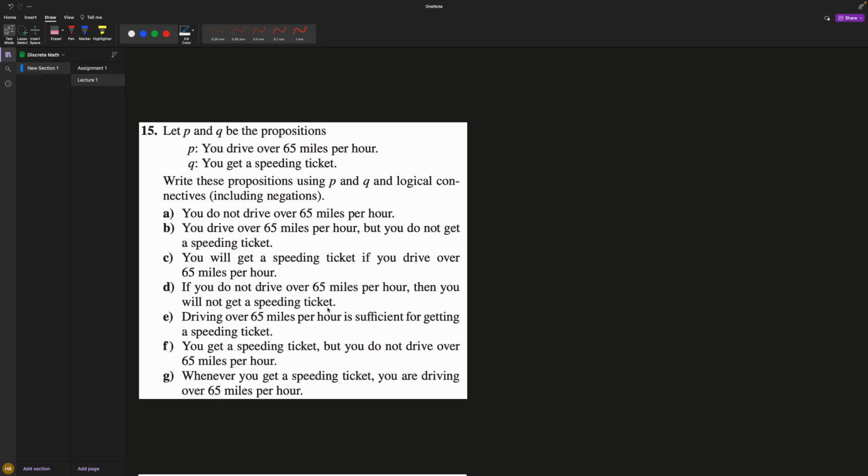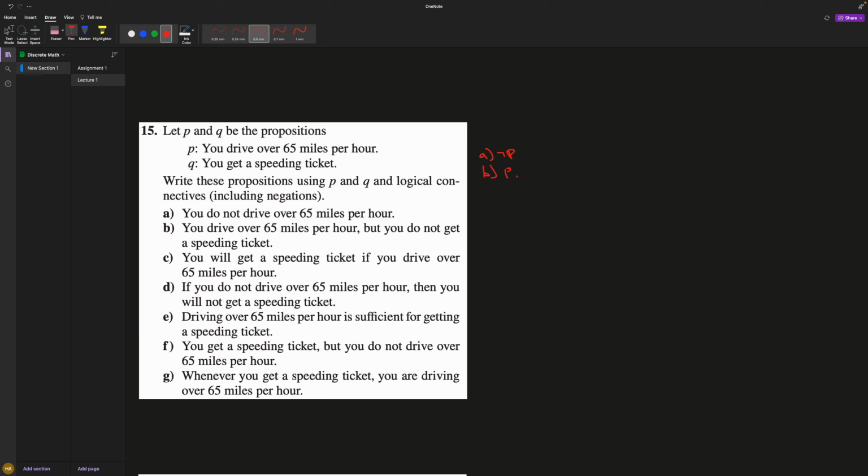This one does get a little bit trickier, so do hang on for this one. It is, I would say, more important than the last one. So here they already write it for you, which is nice. Write the proposition using P and Q logical connectives, including negations. So now we are actually doing the opposite, which is taking a sentence and turning it. So you do not drive over 65 miles per hour. Here P says you drive, so we are negating P. So for A, what you're doing is just negating P. For B, you drive over 65 miles per hour, but you do not get a speeding ticket. So you drive over 65 miles an hour.